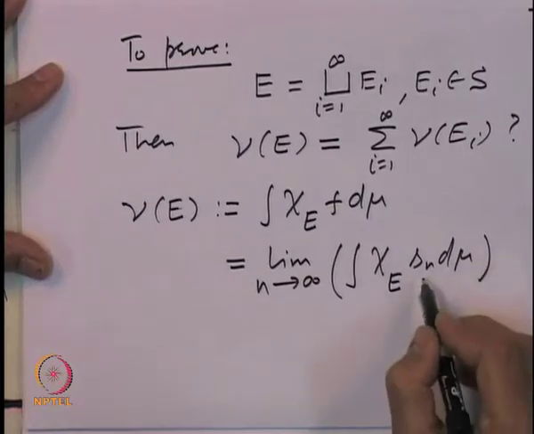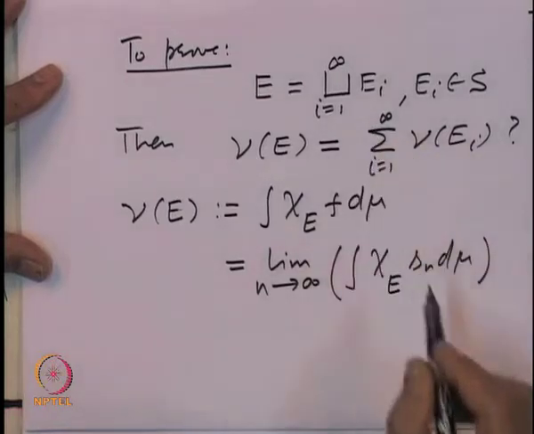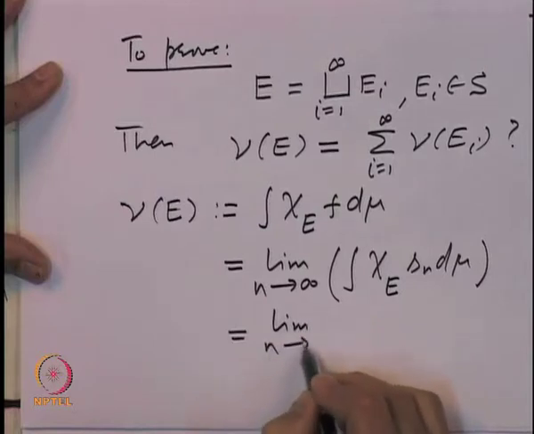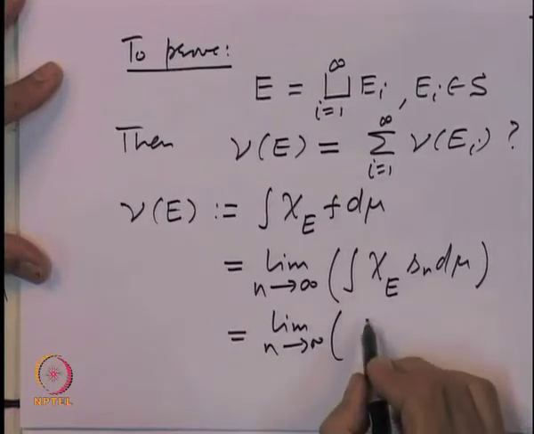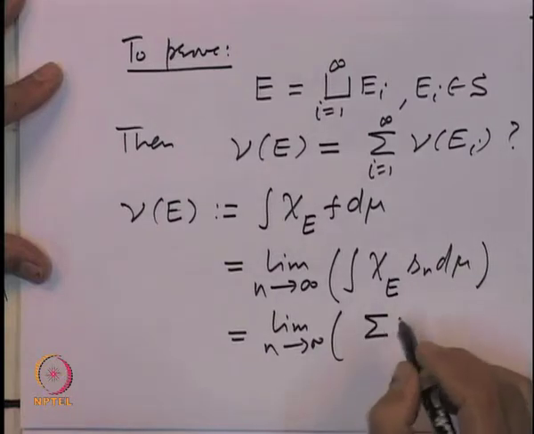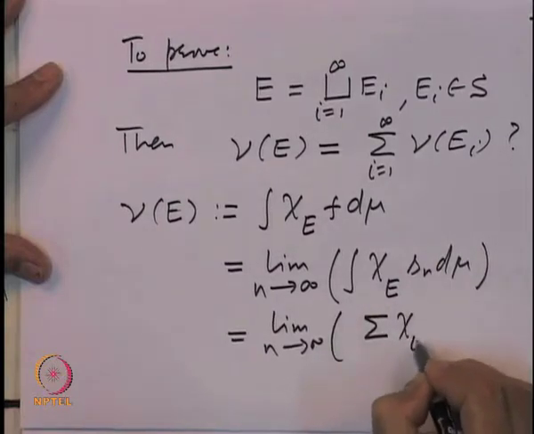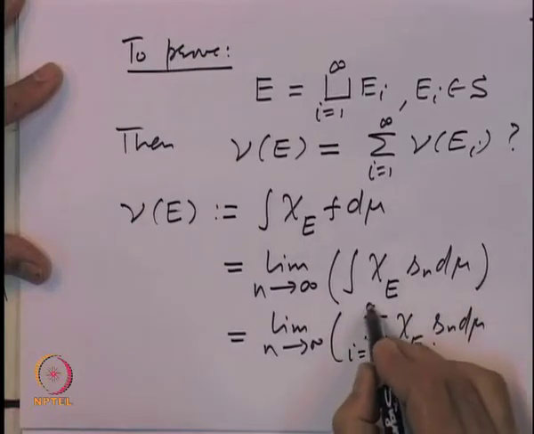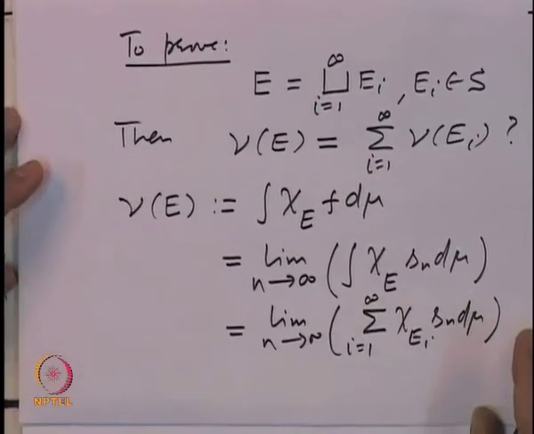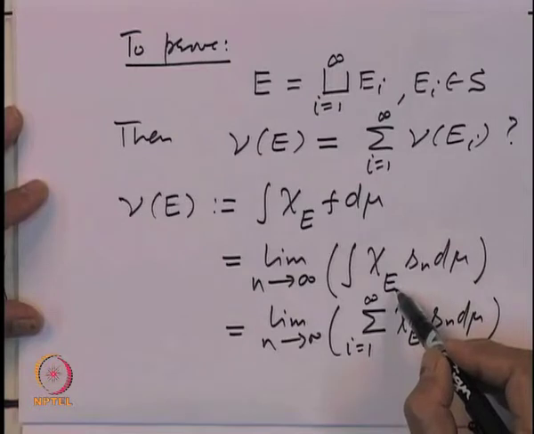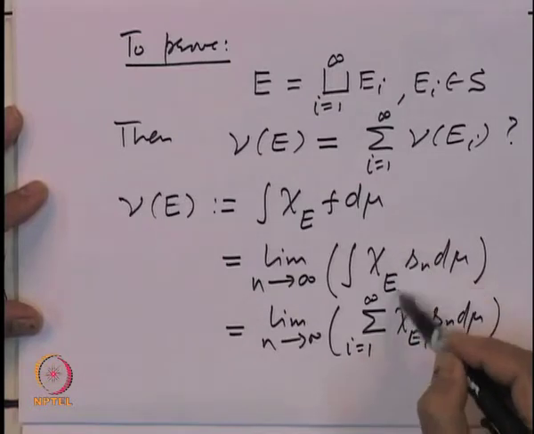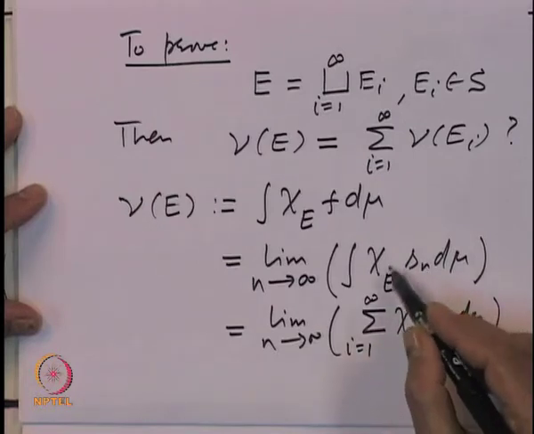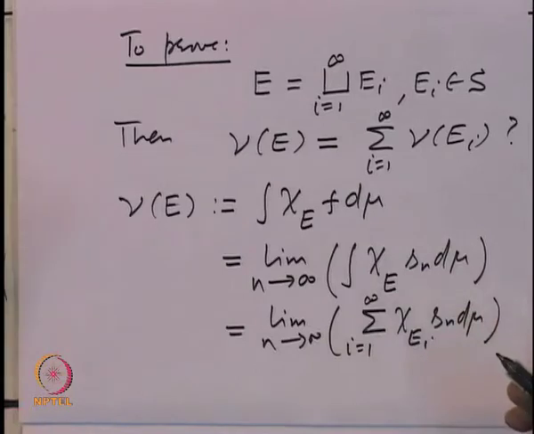And now, this E is a disjoint union of sets E i. So, let us write this limit as n goes to infinity of the summation, i equal to 1 to infinity, of the integral of chi E i S n d mu. Here we are using the fact that E is a disjoint union of sets E i, and for a non-negative simple measurable function S n, integrating it over a set E gives a measure.